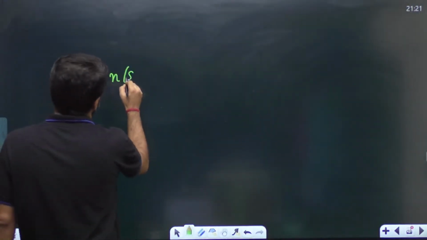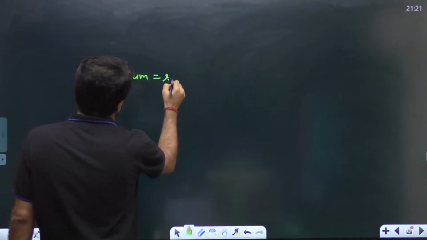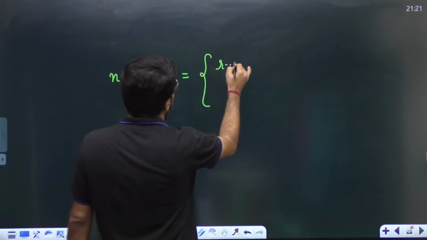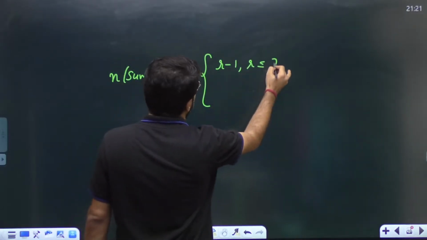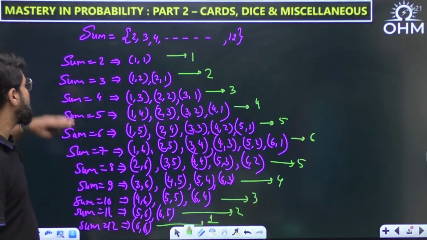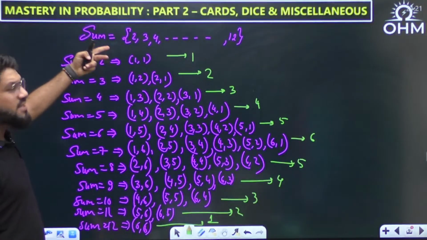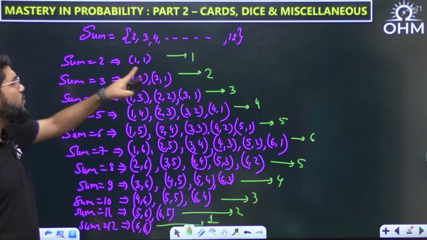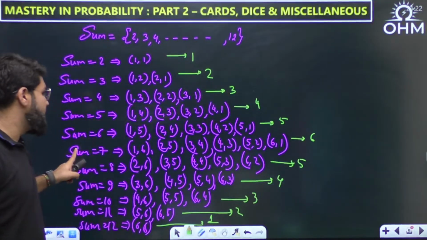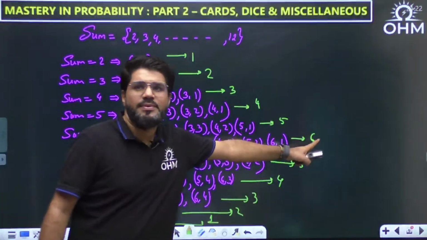Number of cases for the sum equal to R. Suppose I say sum equal to R. It will be R minus 1. This pattern will be there for any value of R that is less than or equal to 7. Up to the sum equal to 7: for sum 2, 1 case, 1 less than 2. For sum equal to 3, 2 cases, 3 minus 1. For sum equal to 4, 4 minus 1. Similarly, till sum equal to 7, 7 minus 1, 6 cases.